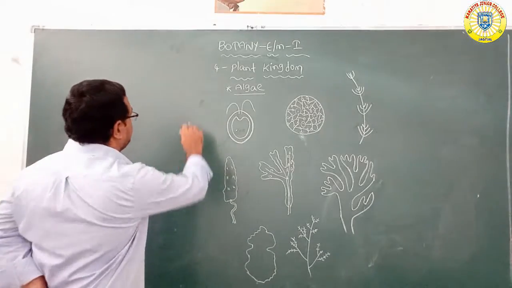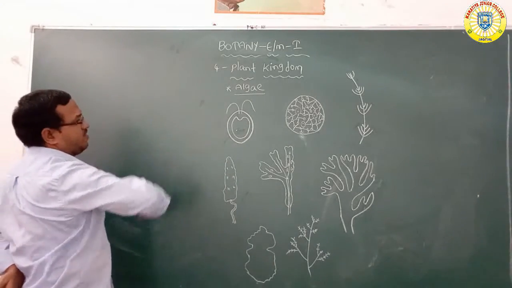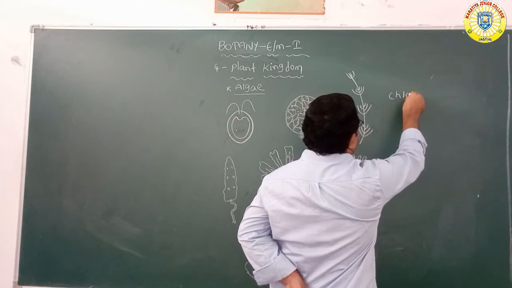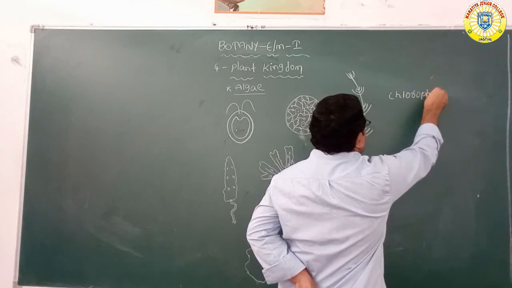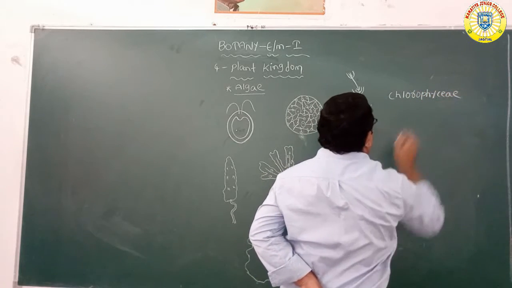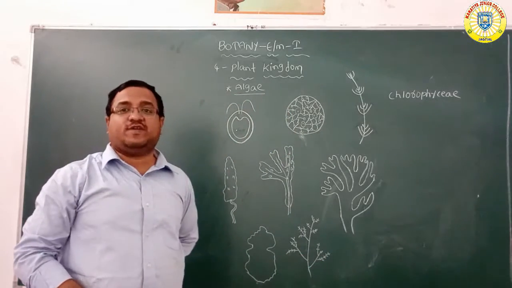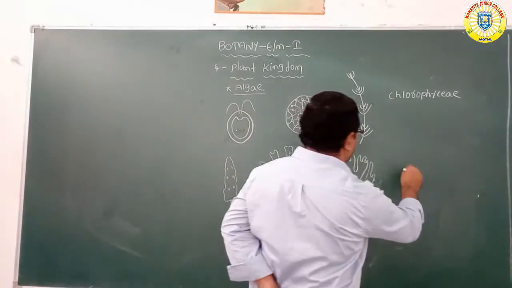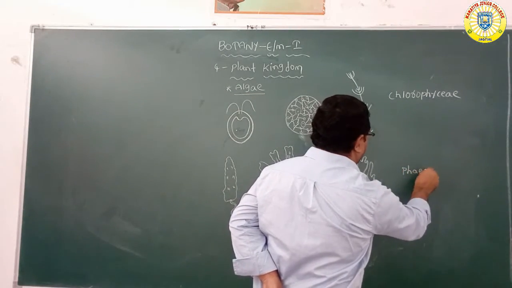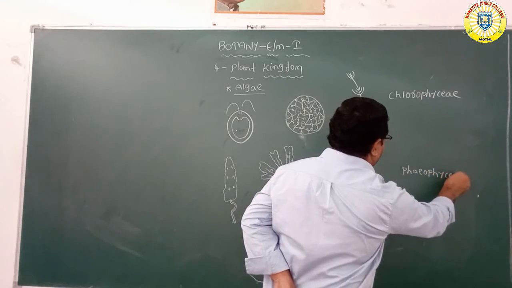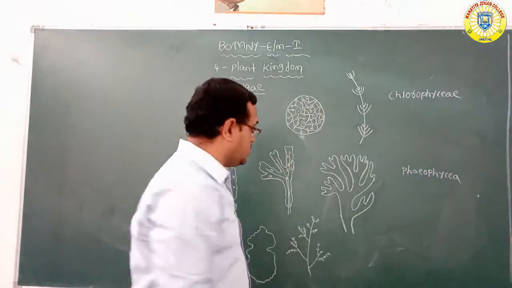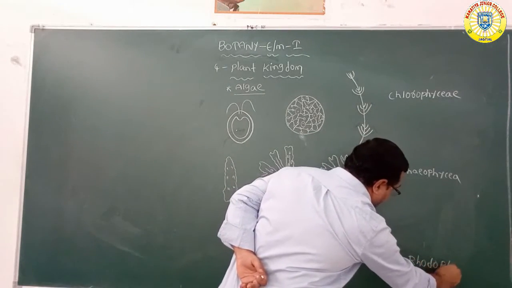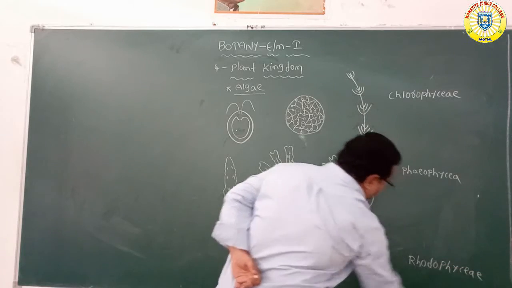The first one is chlorophyceae, which is also called green algae. Second, phaeophyceae, which is called brown algae. Next, rhodophyceae, which is called red algae.